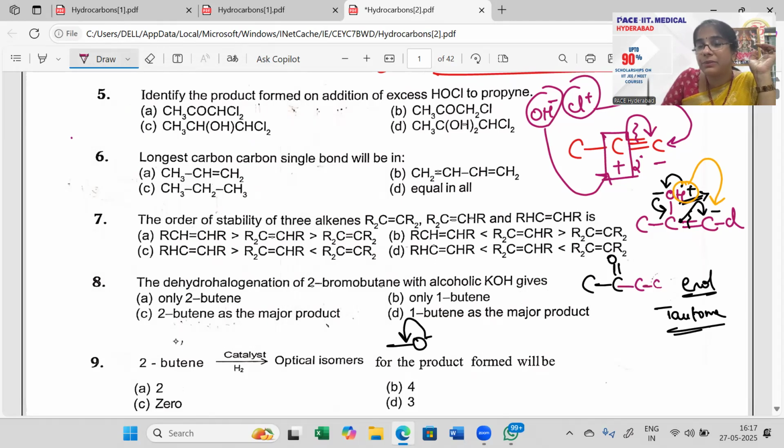This is carbon with Cl with a hydrogen here I got, right? So C double bond O with CH2Cl. That is what it is. C double bond O with CH2Cl.